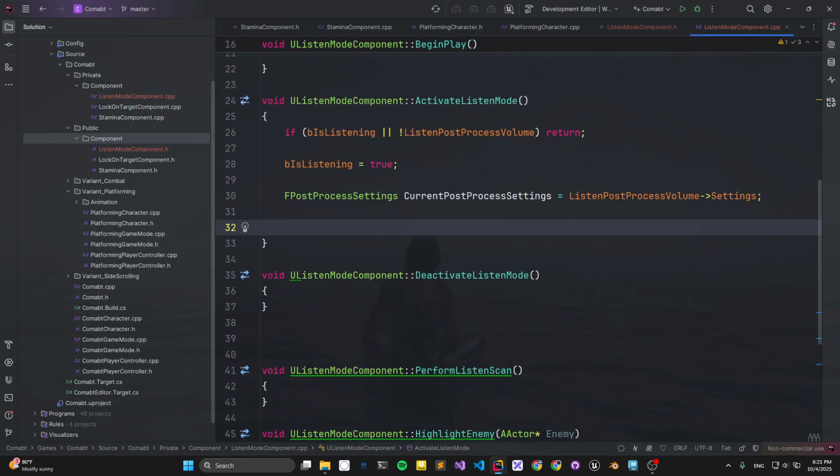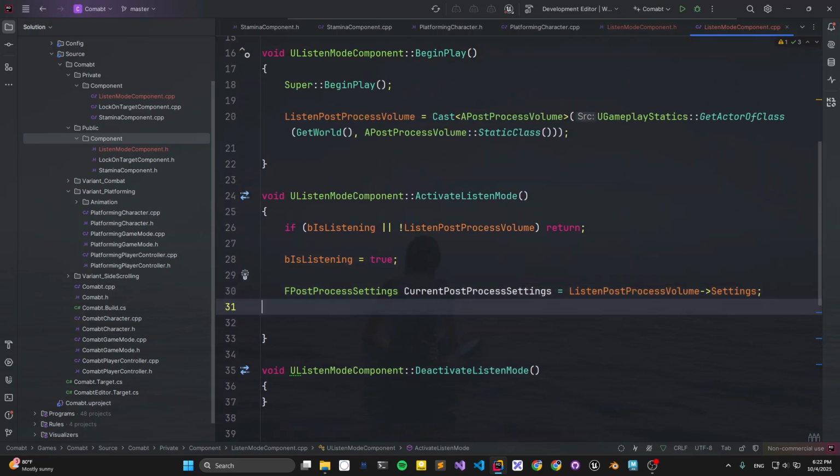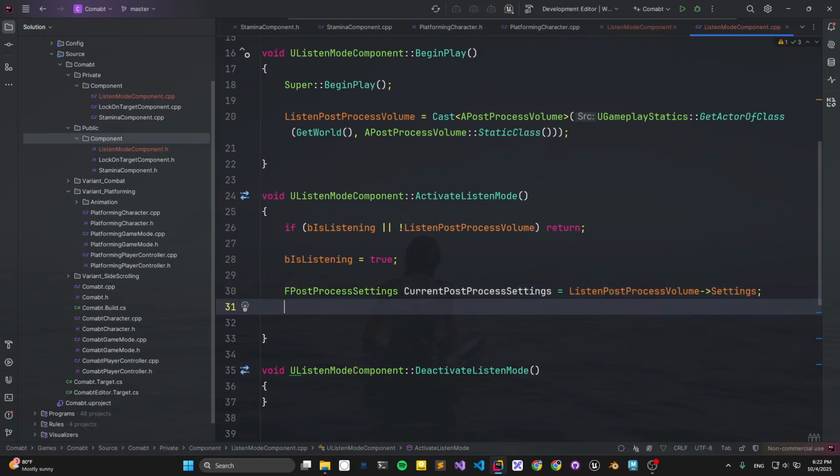Because I only want to change a few of them, for example, color saturation and other things. I didn't want to change it all, because if I change it all, somehow they didn't feel right, since they have some default values. If you just create a setting and don't fill it in exactly like the original one, it will feel really weird when we see it on the screen.